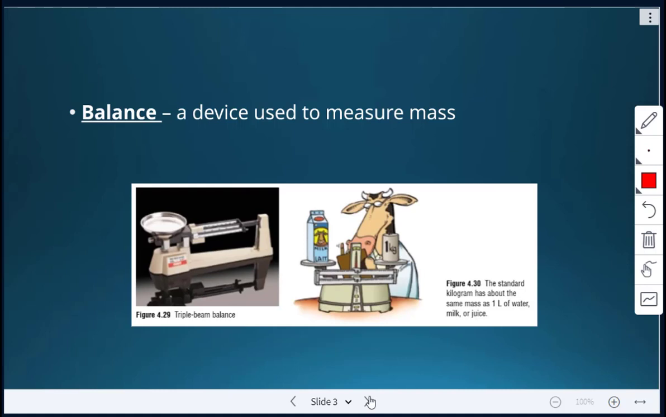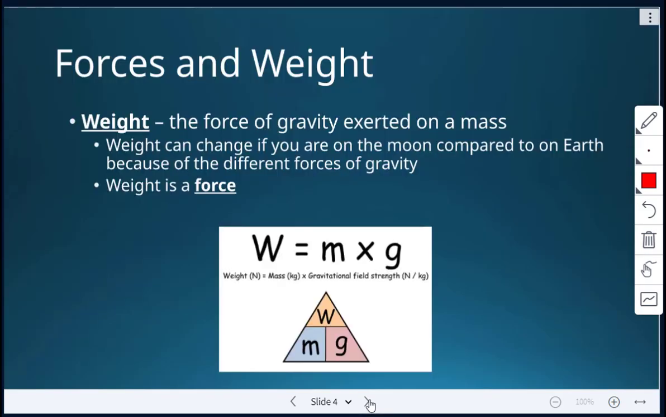This is a balance. A balance is a device that's used to measure mass. The standard kilogram has about the same mass as 1 liter of water, or another liquid like milk or juice. So next we're going to talk about weight. Weight is the force of gravity exerted on a mass.